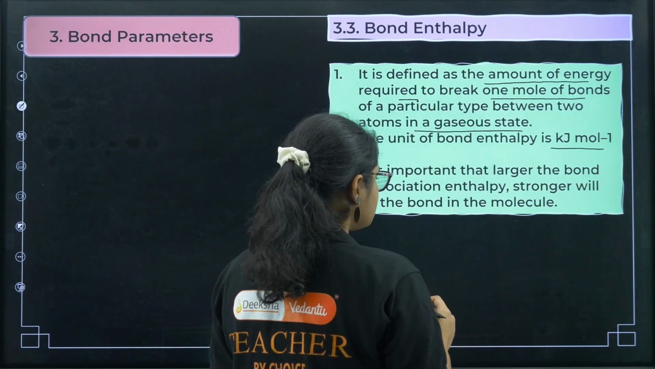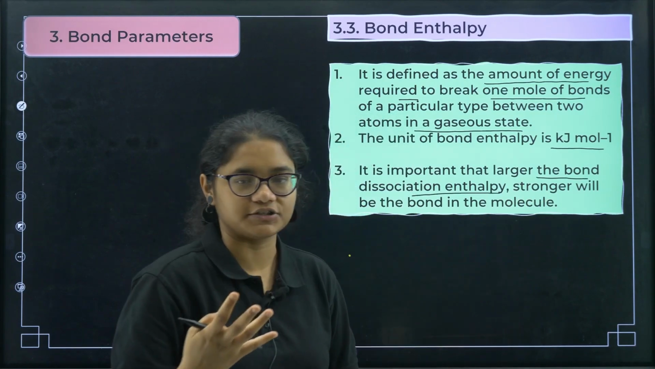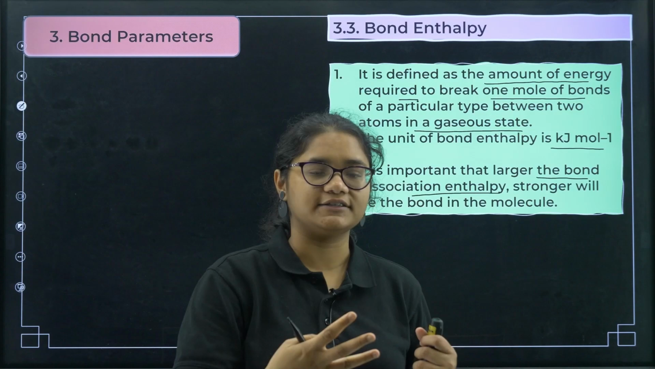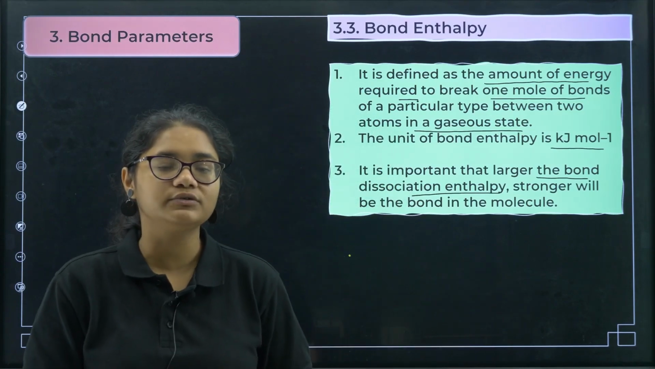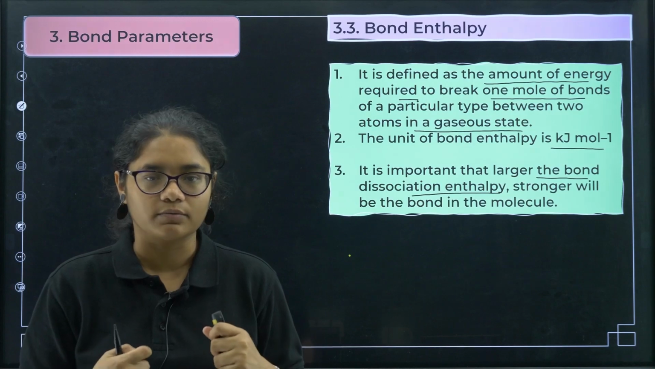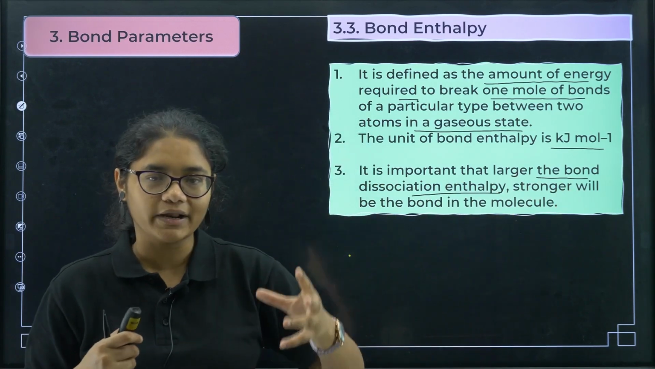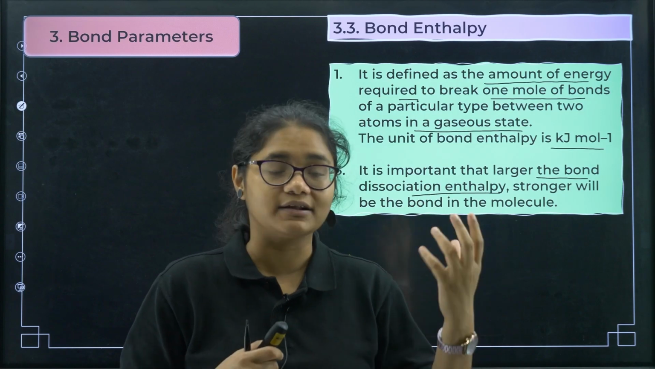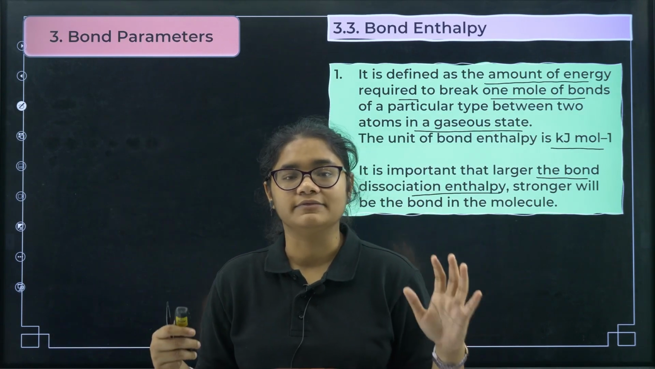Now this is very important: if the bond dissociation energy is larger, you have to give more energy to break the bond, that concludes that the bond is very strong. So stronger will be the bond. If more energy is required to break a bond, that implies that the bond is very strong.